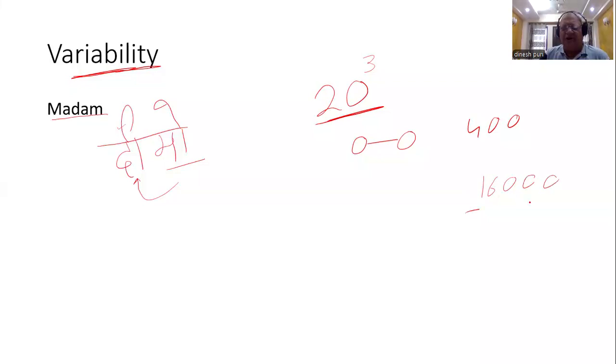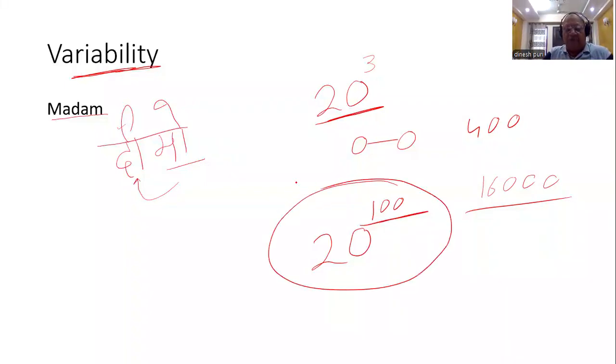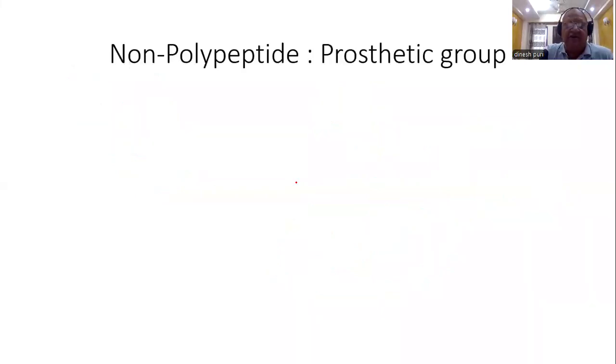I may be wrong. Okay? How many tetrapeptides will there be, and how many proteins? 20 raised to the power 100. A very mind boggling figure. So if we consider only the primary structure, there is such enormous variability.